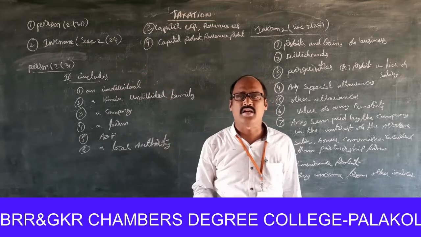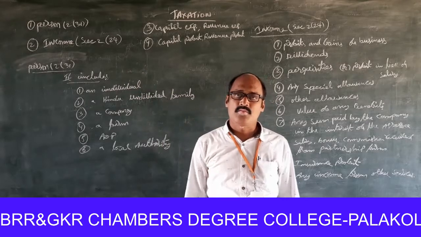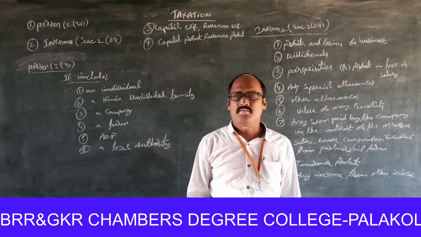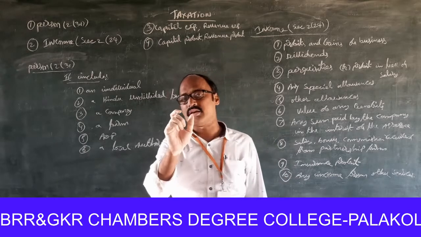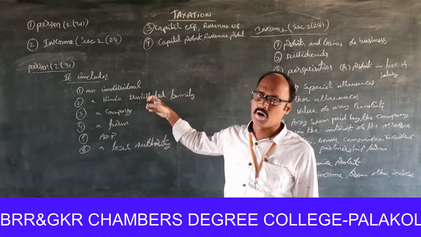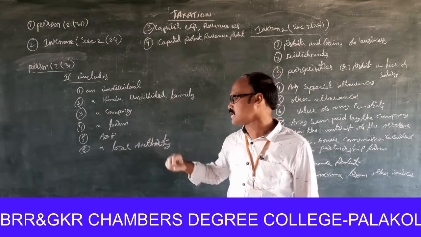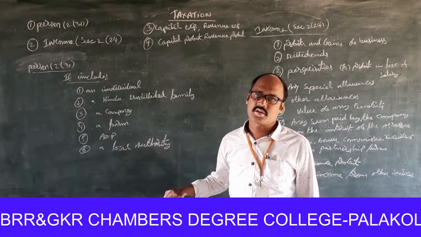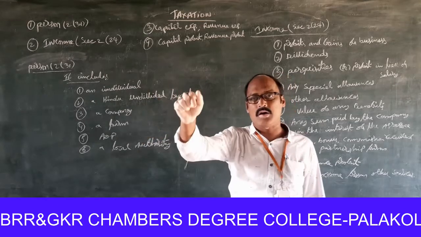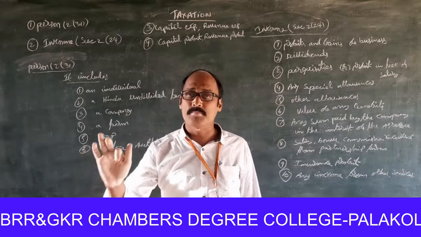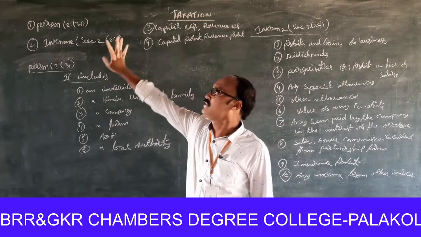So once again I am telling that person includes not only a human being. The term person includes Hindu undivided family, firm, company, association of persons, local authority. Okay, these institutions are also included in the term person, as per income tax rules and regulations, section 2(31).